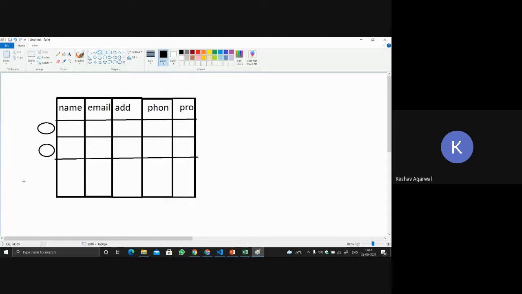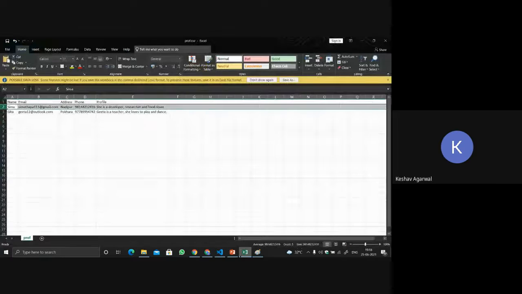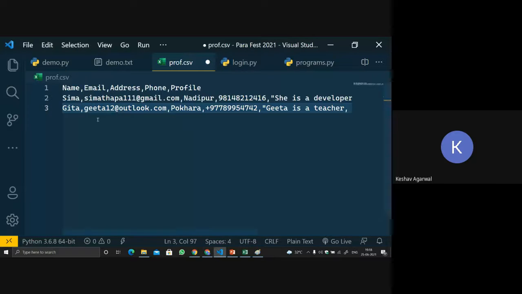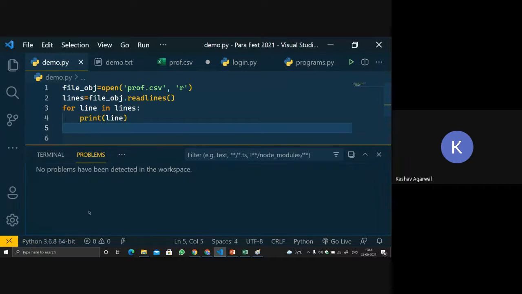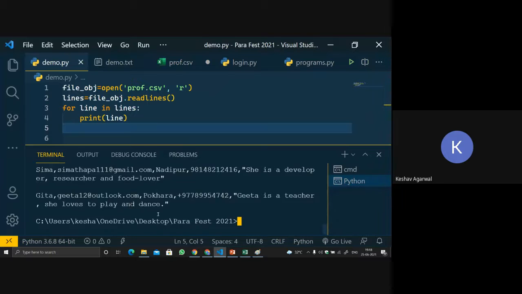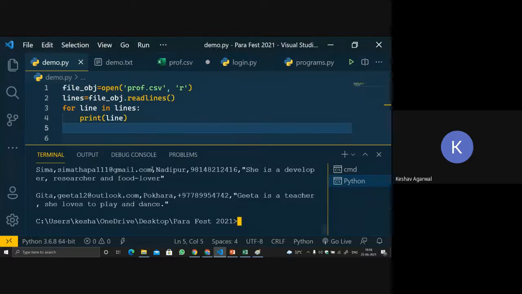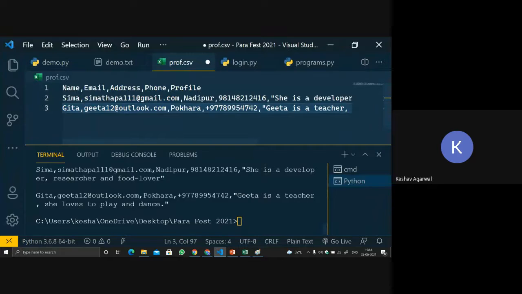Now what I want is this particular table format using Python. I will print this particular format on my console over here. Are you getting what I want? Yes. Okay, I want this particular format over here. So for that, what I will do is first, since you can see that each and every line in this particular file has different values, right?